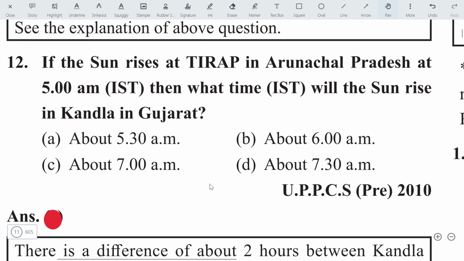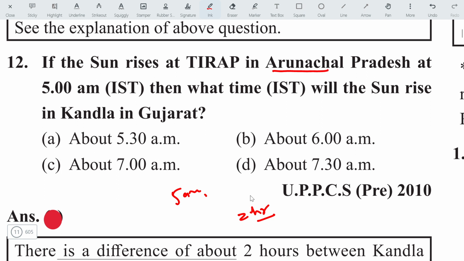If the sun rises at Tirap in Arunachal Pradesh at 5 am, and that is Indian Standard Time, then what time will the sun rise at Kandla in Gujarat? As I have already told, it is about 2 hours behind the time in Arunachal Pradesh.